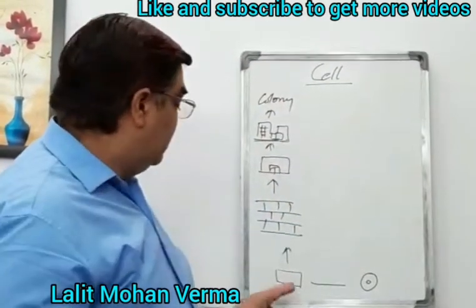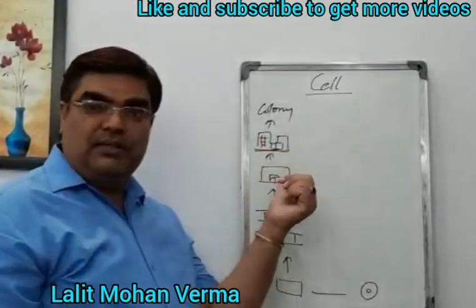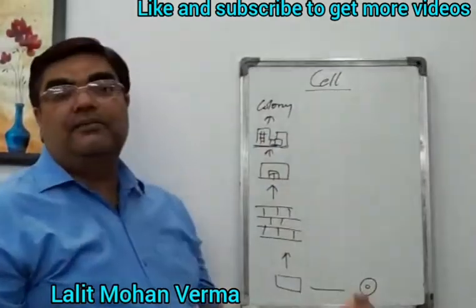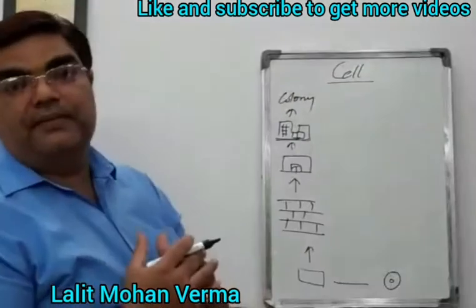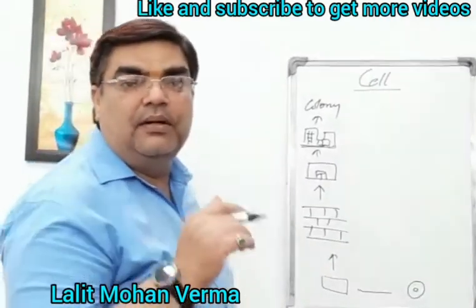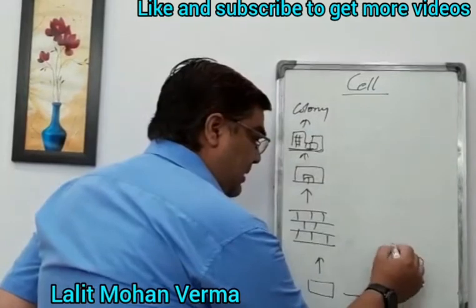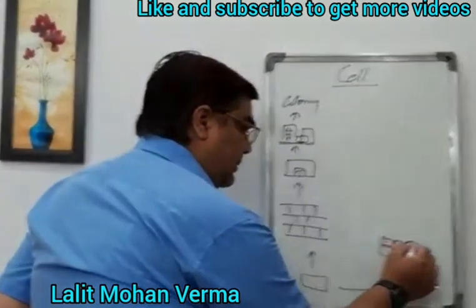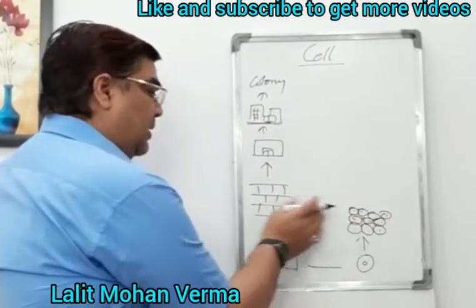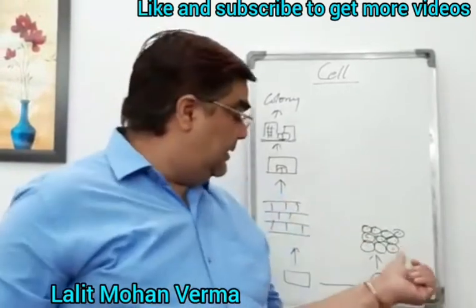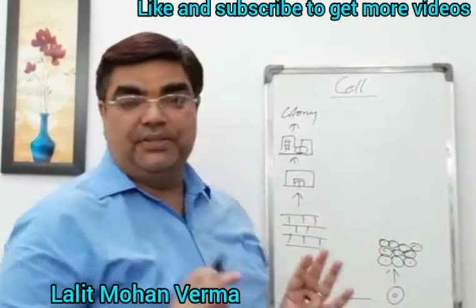Cell. Just like brick is the fundamental unit of this house, the cell is the fundamental and basic unit of the body. A number of cells group together to form a tissue. So this is a number of cells grouped together and forming a tissue. Tissue is synonym to wall over there. But these cells must be similar in their function. Then they can form a tissue.